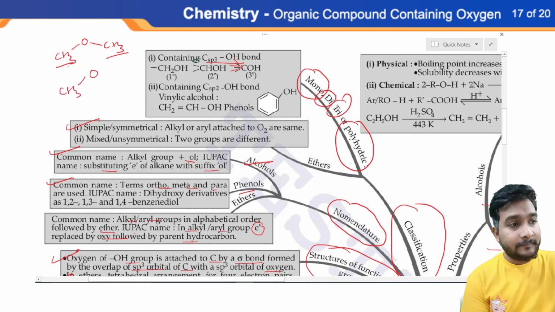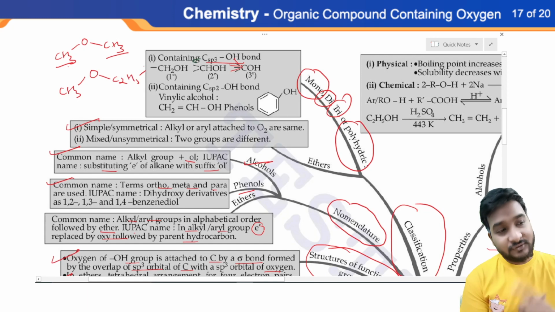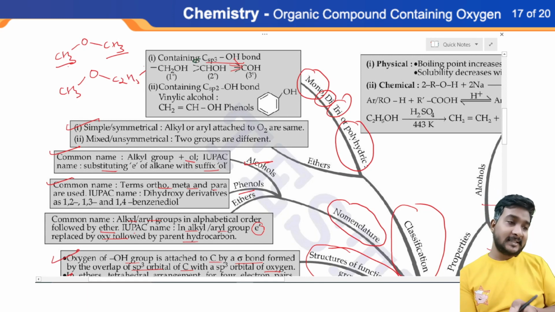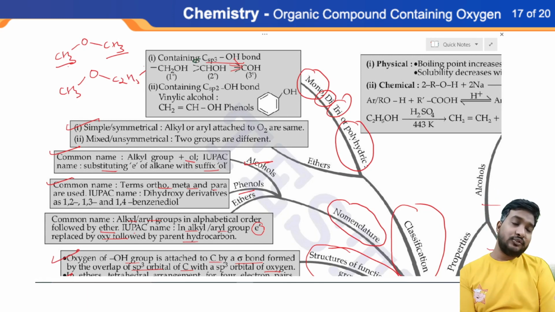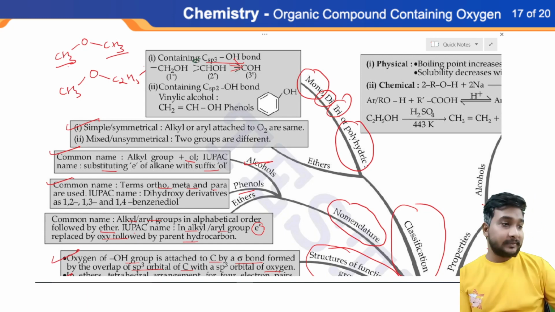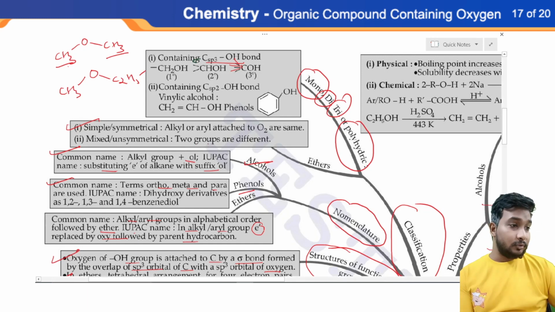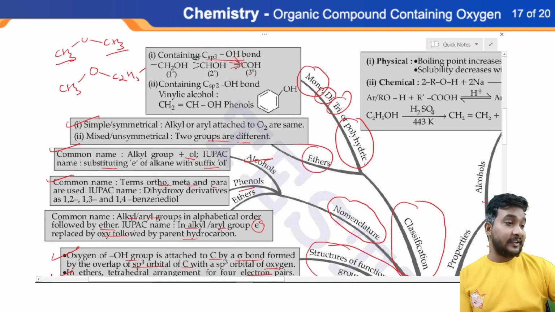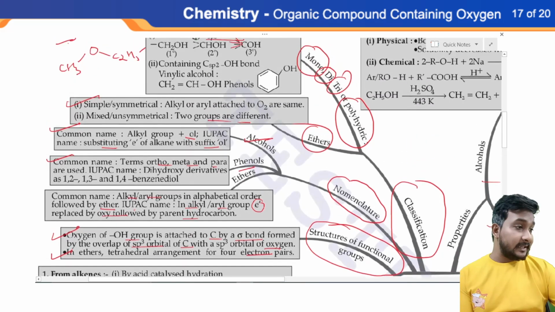So O, CH3, C2H5. So CH3 and C2H5 both are different. CH3 is called methyl group and C2H5 is called ethyl group. Okay, so two groups are different. Okay, so we have discussed the classification also. So we have completed these 3 subtopics.